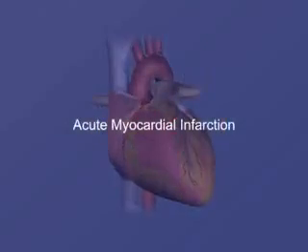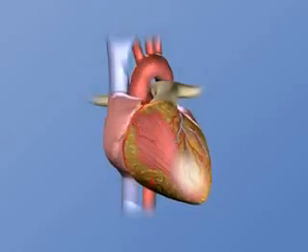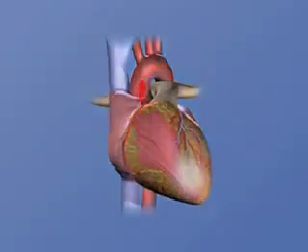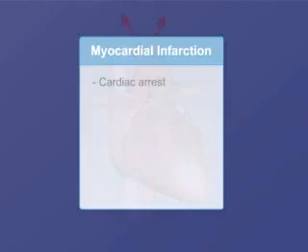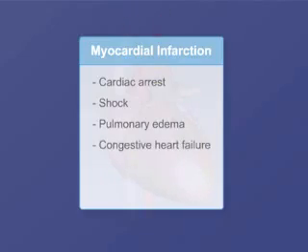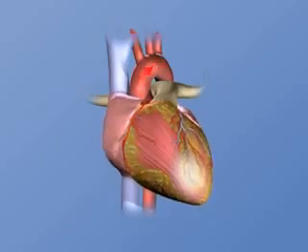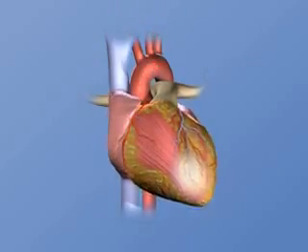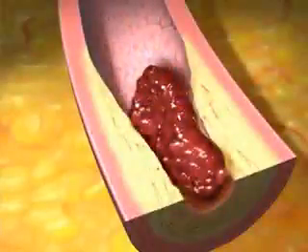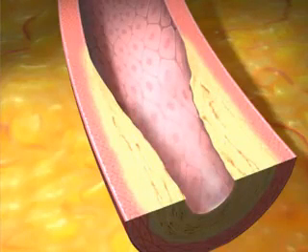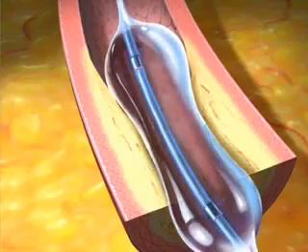Acute myocardial infarction. Acute myocardial infarction occurs when a portion of the myocardium, heart muscle, dies as a result of oxygen starvation. The dead area can no longer pump. This can lead to cardiac arrest, shock, pulmonary edema, or congestive heart failure. In some cases, heart attack patients suffer cardiac rupture as the dead tissue area of the heart muscle bursts open. Medications called thrombolytics dissolve clots that block coronary arteries. Other patients receive an angioplasty, a balloon device, to open the arteries.